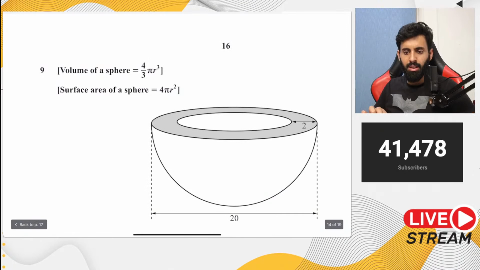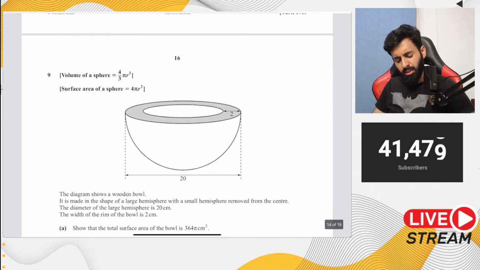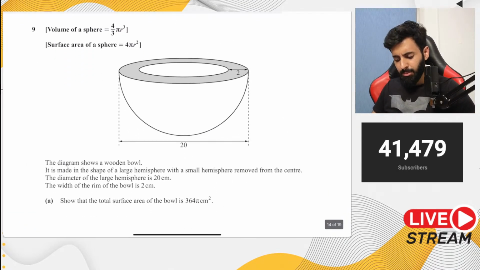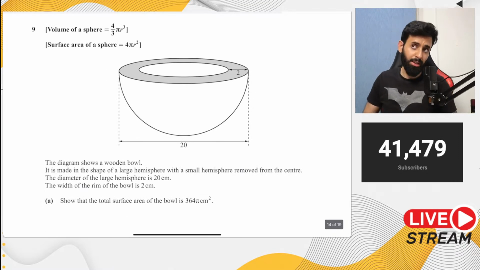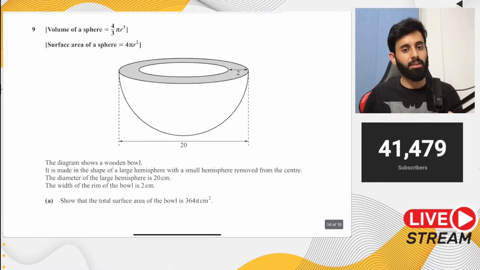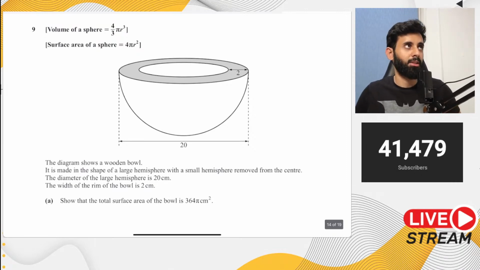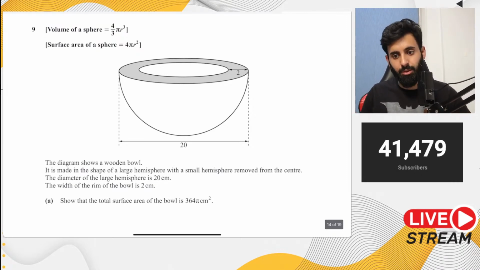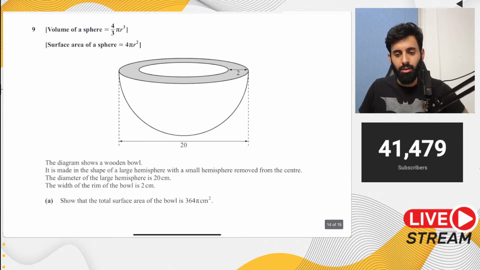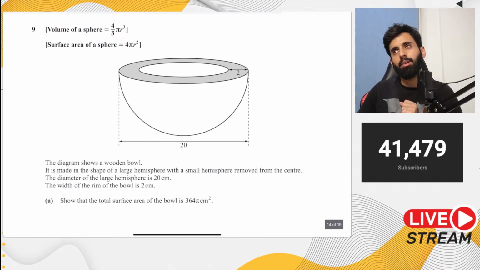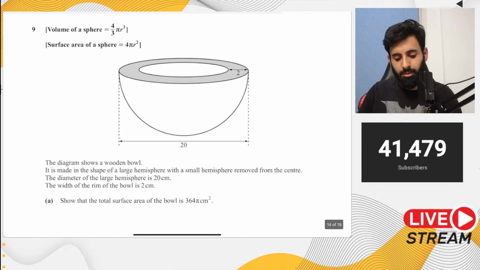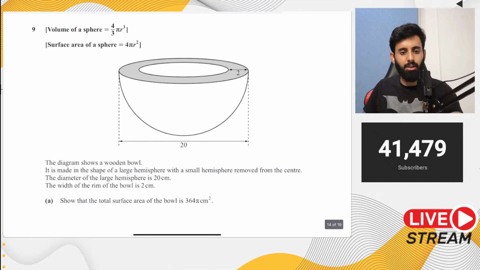Should we attempt IGCSE earlies as well? Not like the entire paper, but attempt questions of probability. I would strongly suggest that. IGC has some really challenging questions on probability. Solve some questions on mensuration, of course, transformation. Not the entire paper, unless you're done with everything and now you have nothing to do, then I would suggest you do it. Otherwise, don't. Okay, you'll just be wasting your time.